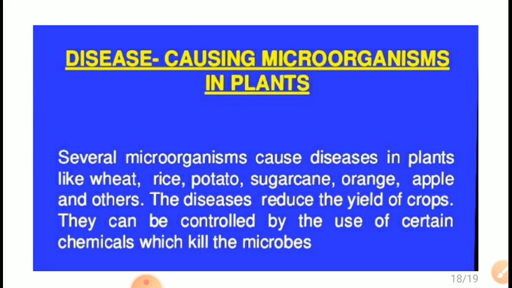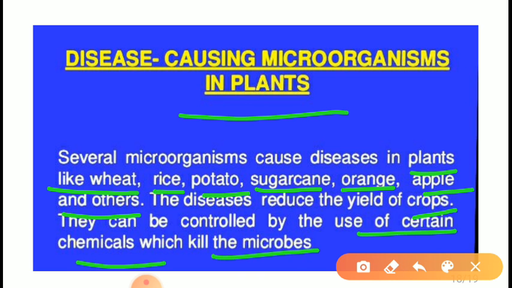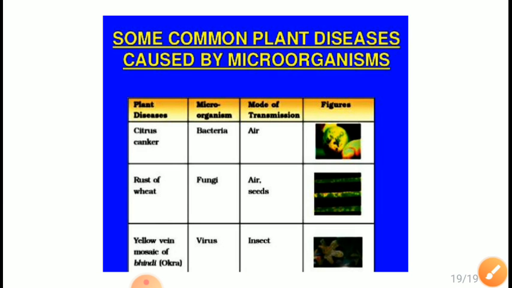Disease-causing microorganisms in plants. Here we will talk about some diseases which are caused by microorganisms in plants. Several microorganisms cause diseases in plants like wheat, rice, potato, sugarcane, orange, apple, and others. The diseases reduce the yield of crops. They can be controlled by the use of certain chemicals which kill the microbes. Here is a table. Some plant diseases are given in the first column, the causative microorganisms in the next column, and the mode of transmission.